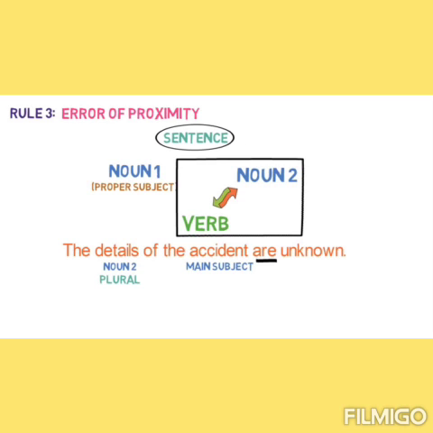Maybe it is not the main subject, but if the sentence is based on it, then the verb should agree with that noun. In this example, we are talking about the details of the accident. So the base of this sentence is details. The verb must agree with details. So here the verb is in plural form.